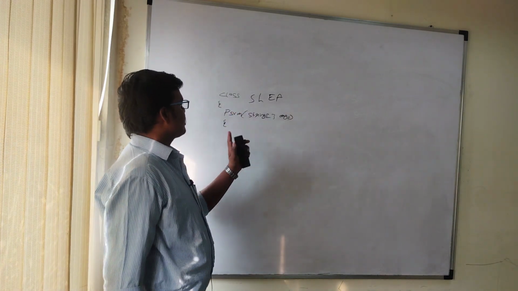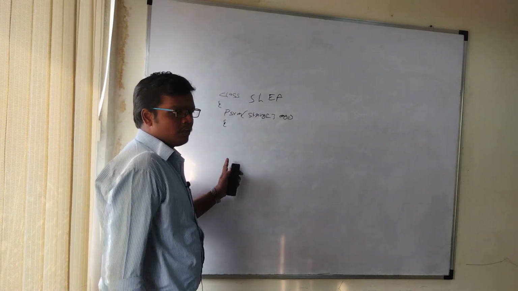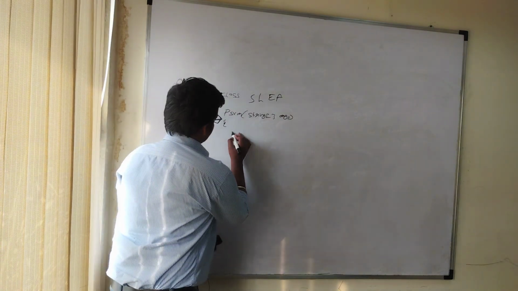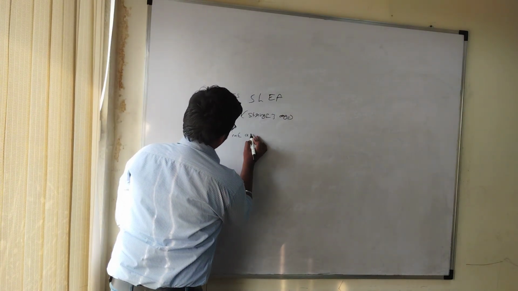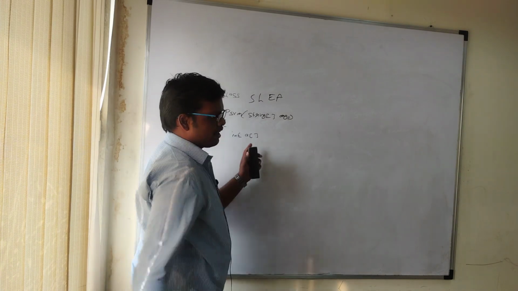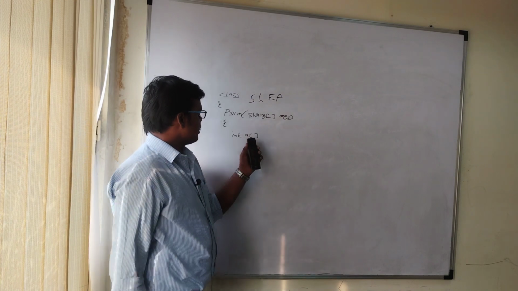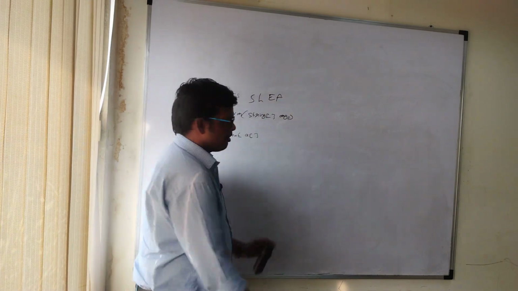Need to write the class name and main method. After doing this, initialize the array. You can write a two-dimensional array or a single-dimensional array. I am taking only a single-dimensional array.